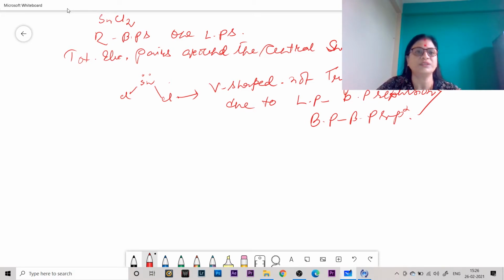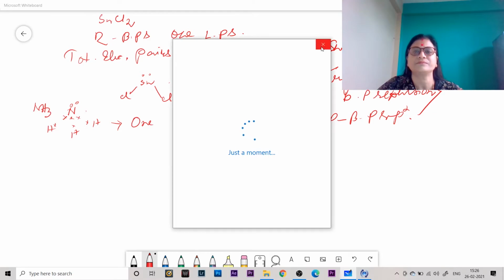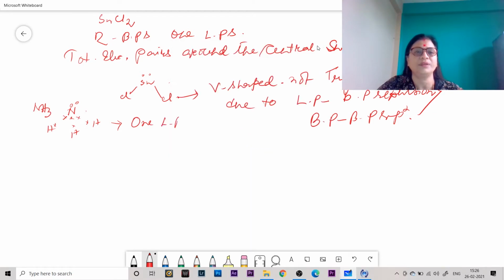Now if we consider the NH3 molecule, the nitrogen atom is surrounded by one LP and three BPs.